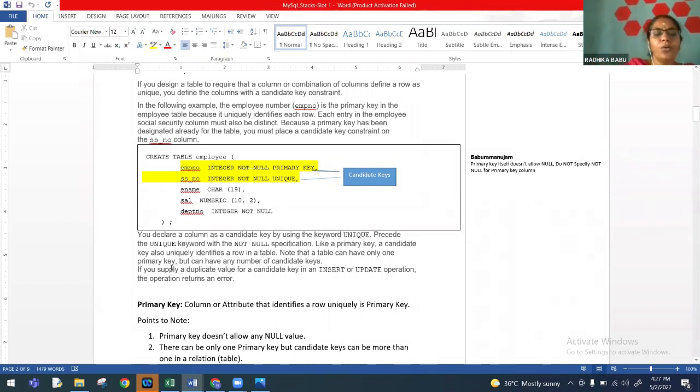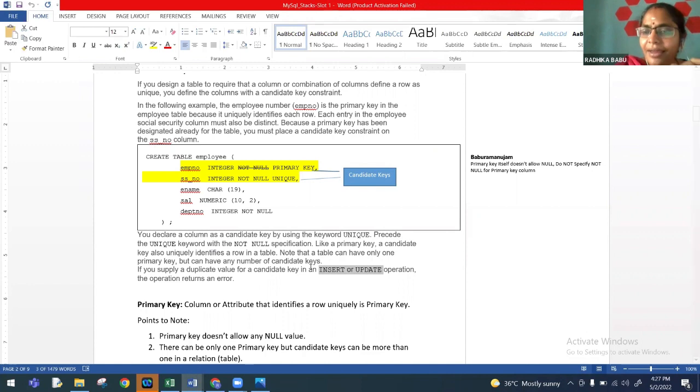Okay. So what are we trying to do with this? In such columns, when you try to do an insert operation or an update operation, the operation will result in an error. Which means a candidate key cannot have any repetitions in it. So that is the moral of the story here. That is all. So this is what we need to take to the students.